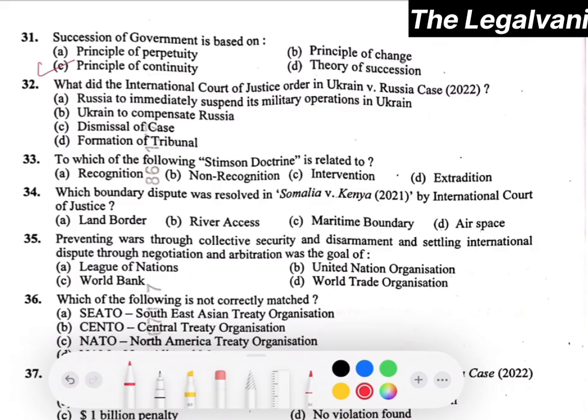Question number 32. What did the International Court of Justice order in the Ukraine versus Russia case 2022? Here the right answer will be option number A, that is Russia to immediately suspend its military operation in Ukraine.